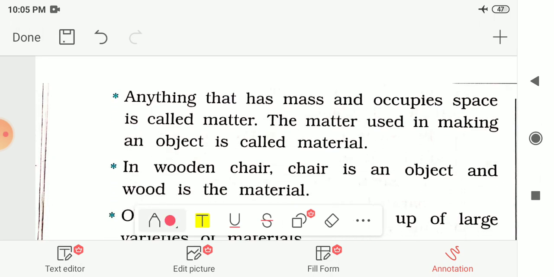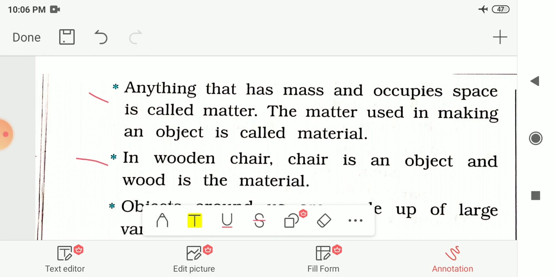So in that we had seen anything that has mass and occupies space is called matter. And the matter used in making an object is called material. The substance from which we are making an object, that substance is known as the material. Like one example is there, wooden chair. So a wooden chair is an object and we are making this chair from the wood. So the wood is the material in this example.